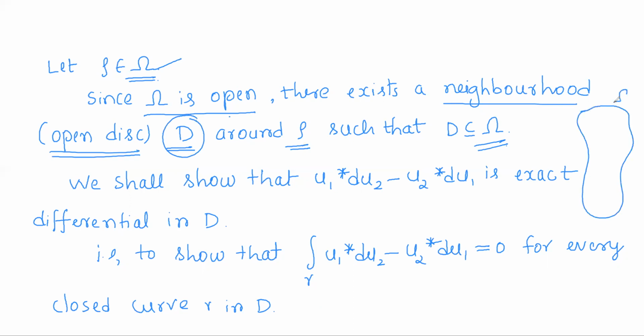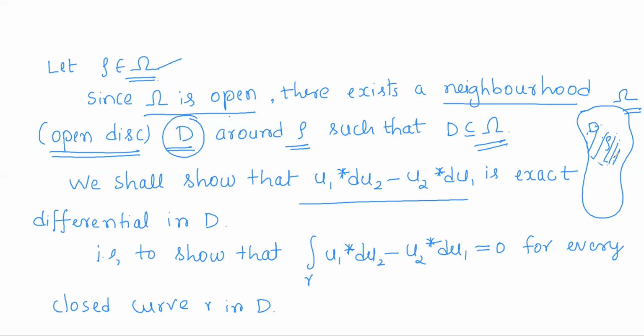So this is the situation. This is the region omega. In that, rho is any arbitrary point. And now we have found a neighborhood around point rho, which is D, entirely contained in omega. Now we shall prove u1 star du2 minus u2 star du1 is exact in this neighborhood.